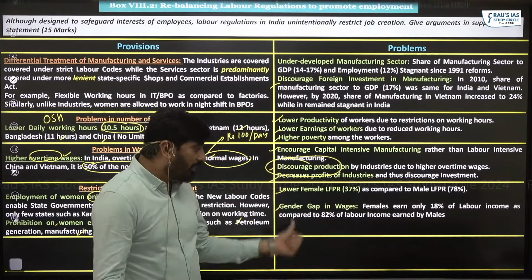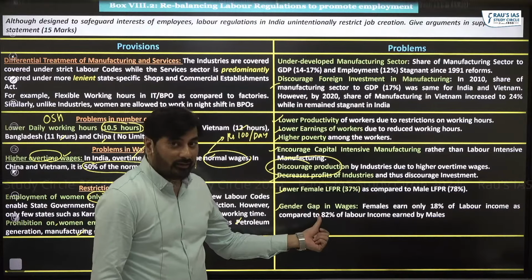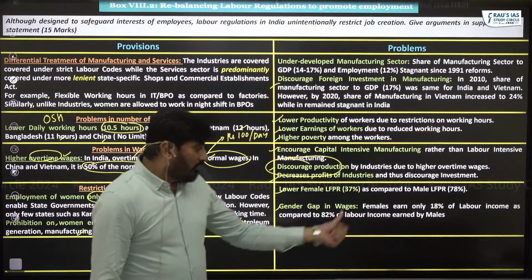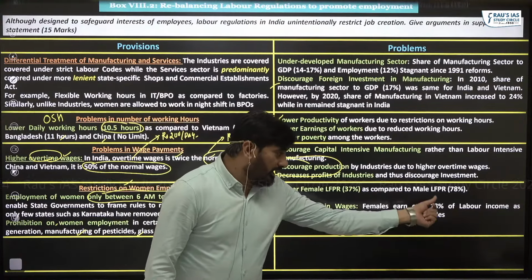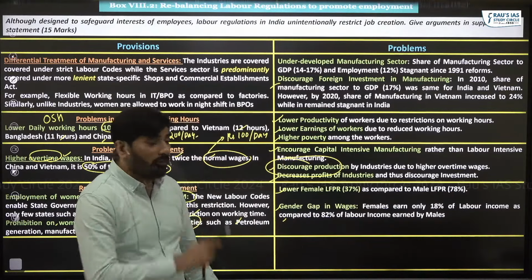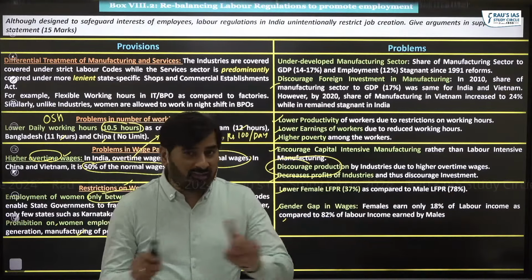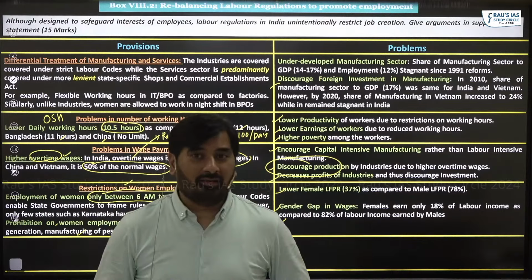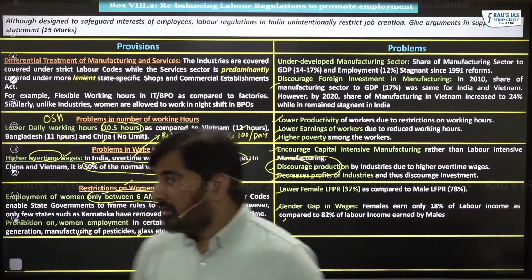The gender gap in India is much higher. So it is being said, females earn only 18% of labor income as compared to 82% of labor income. Can you see the wide disparity, right? And the last one,